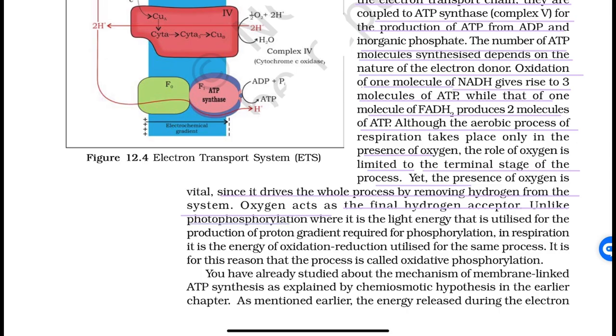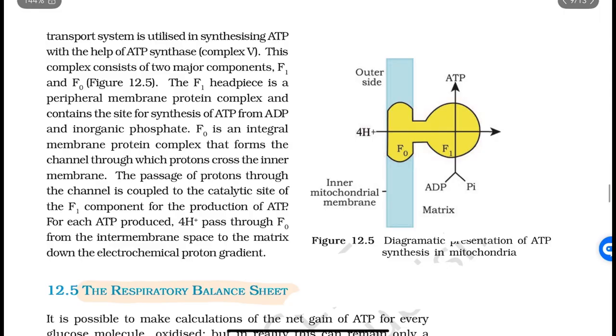Unlike photophosphorylation, where it is light energy that is utilized for the production of proton gradient required for phosphorylation, in respiration it is the energy of oxidation-reduction utilized for the same process. It is for this reason that the process is called oxidative phosphorylation. You have already studied about the mechanism of membrane linked ATP synthesis as explained by chemiosmotic hypothesis in the earlier chapter. As mentioned earlier, the energy released during the electron transport system is utilized in synthesizing ATP with the help of ATP synthase complex fifth.